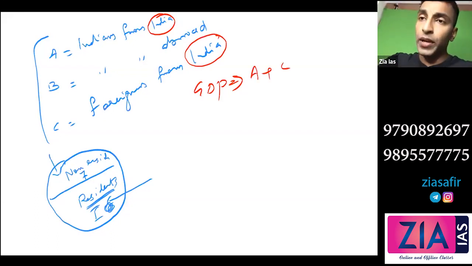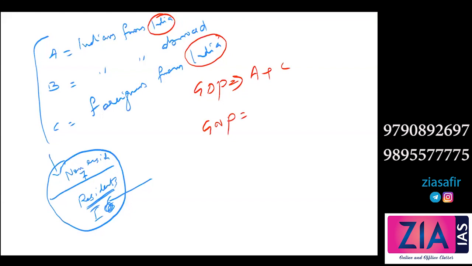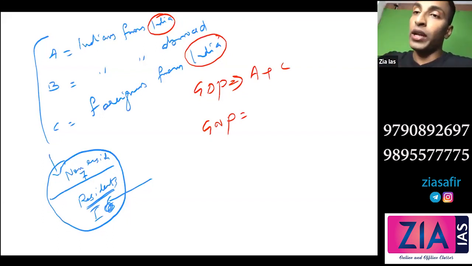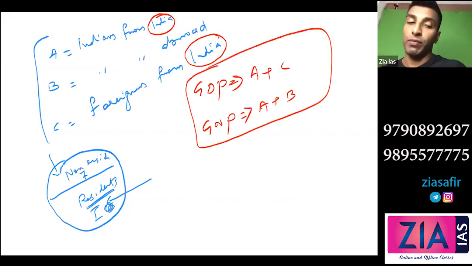What about GNP? A plus B. In case of GNP, it is A plus B. What matters here in GNP, who is producing it matters. Where it is produced doesn't matter. It could be in India, it could be abroad, anywhere it is fine. But who is producing? Is it Indians? Then it will be part of Indian GNP. So in GNP, A plus B will come. Okay, so this is actually what you mean by GDP and GNP.